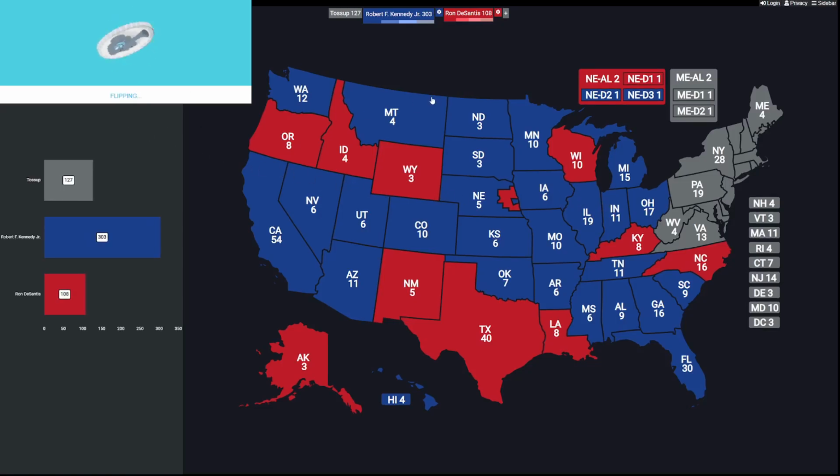How about West Virginia? There's 4 electoral votes for Ron DeSantis. And maybe DeSantis will do better in New England. Let's find out. Here's Maine at large. Nope, that's going to go to Kennedy. How about Maine's 1st congressional district? Kennedy again. Here's the 2nd congressional district. Kennedy again.